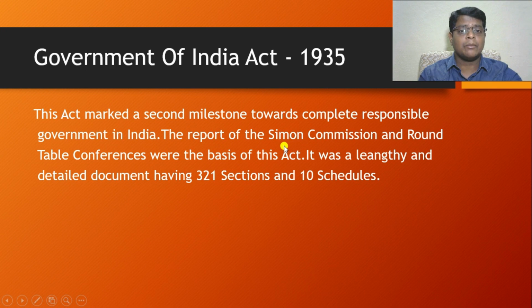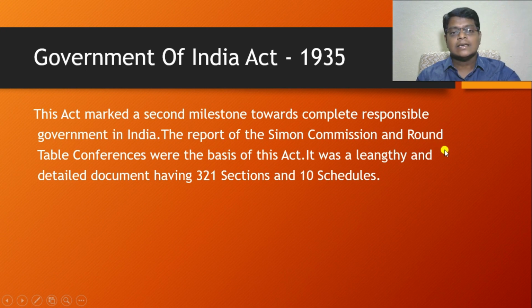Based on the Simon Commission report, the British government, under Ramsay MacDonald, invited all parties for the round table conferences, which were held in London. They held three round table conferences: the first in the year 1930, the second in 1931, and the third in 1932.